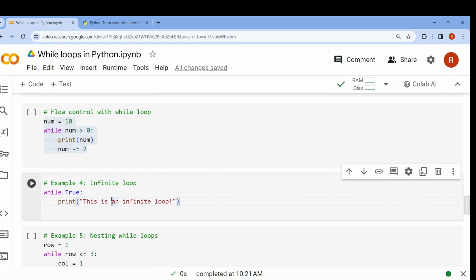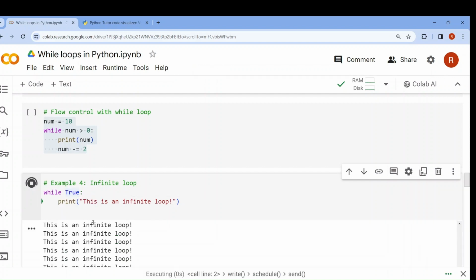Now there is a problem with while loop. If you don't treat this properly, this may go into the infinite loop. Now how can it go into the infinite loop? If the while condition is always true, and you don't give any statement which will break the loop, then it will stay in the while loop. So you should be very careful while implementing while loop that the condition is not true for infinite time. If I run it, it will go into the infinite loop.